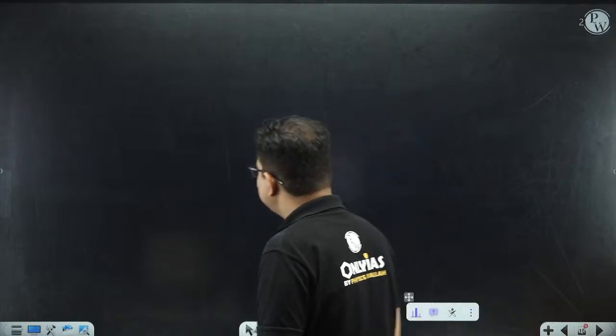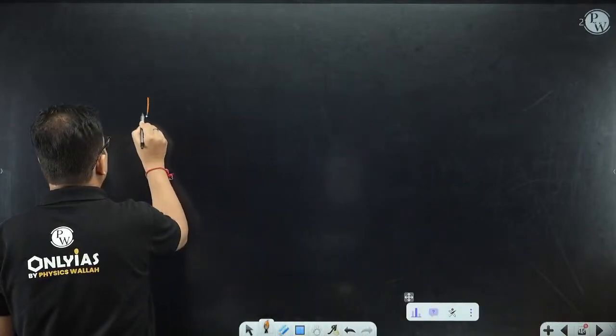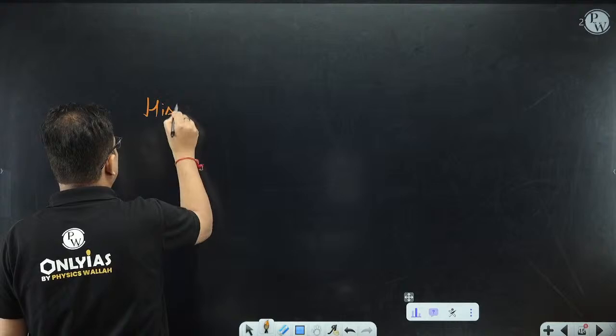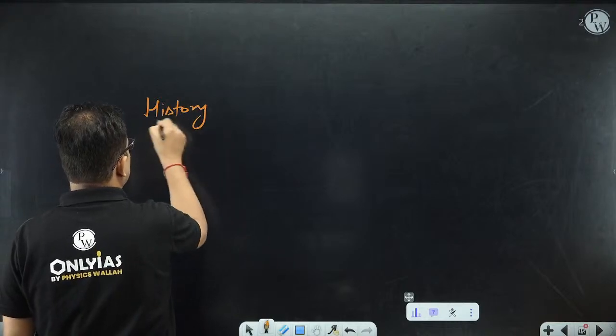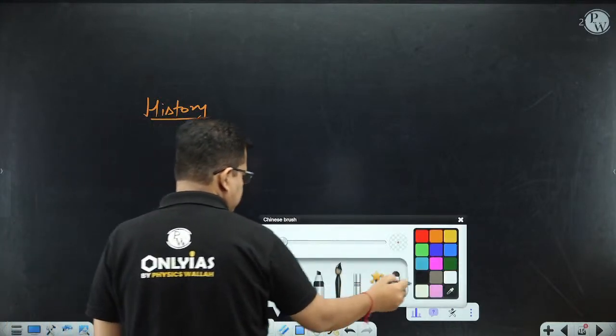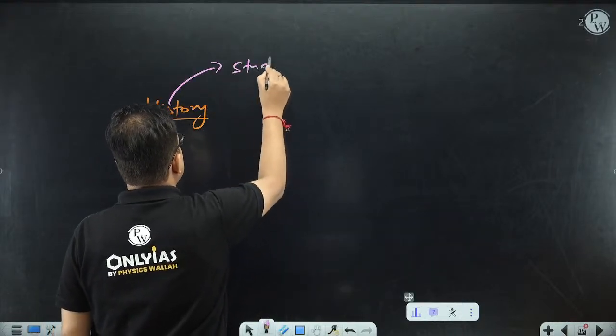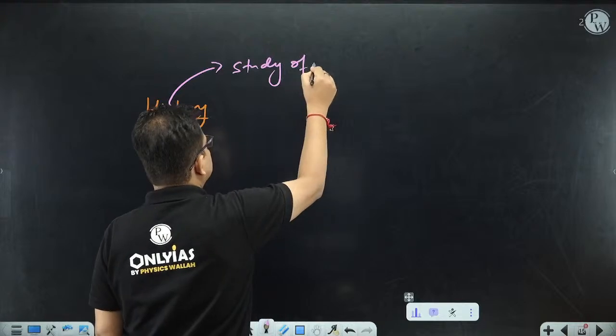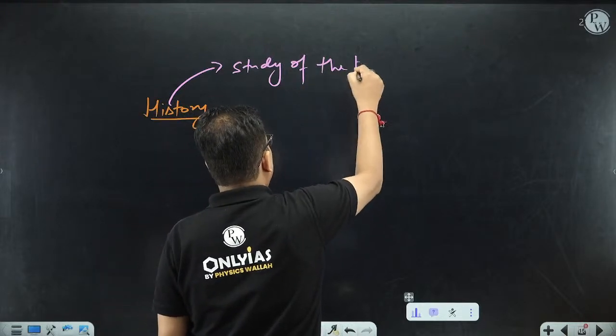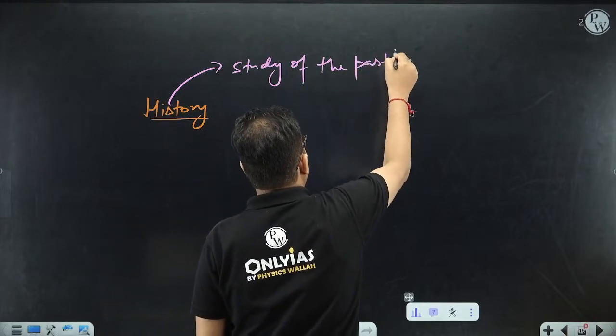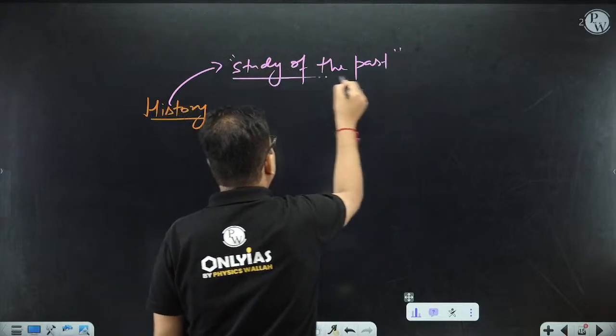I told you, history is the study of the past. I do agree with this definition. But can I say it is a complete definition?